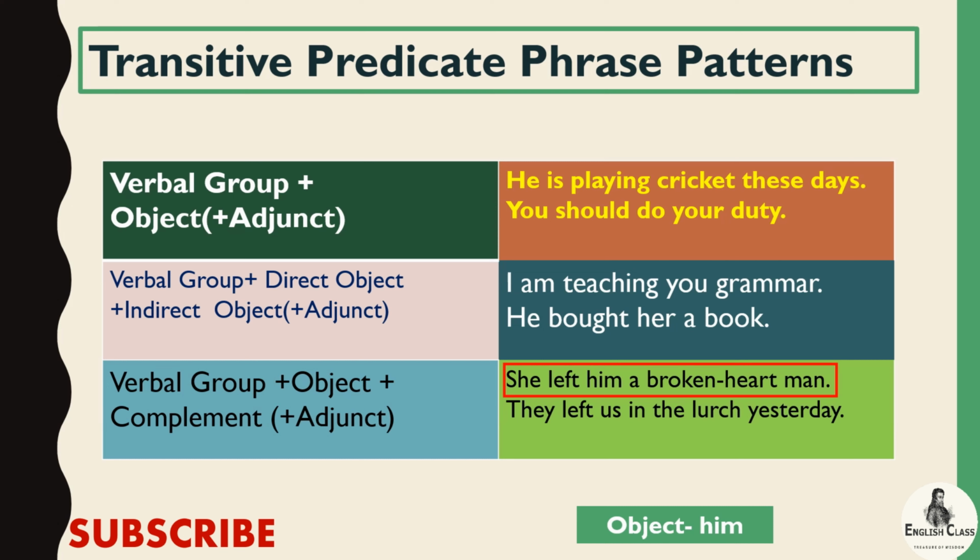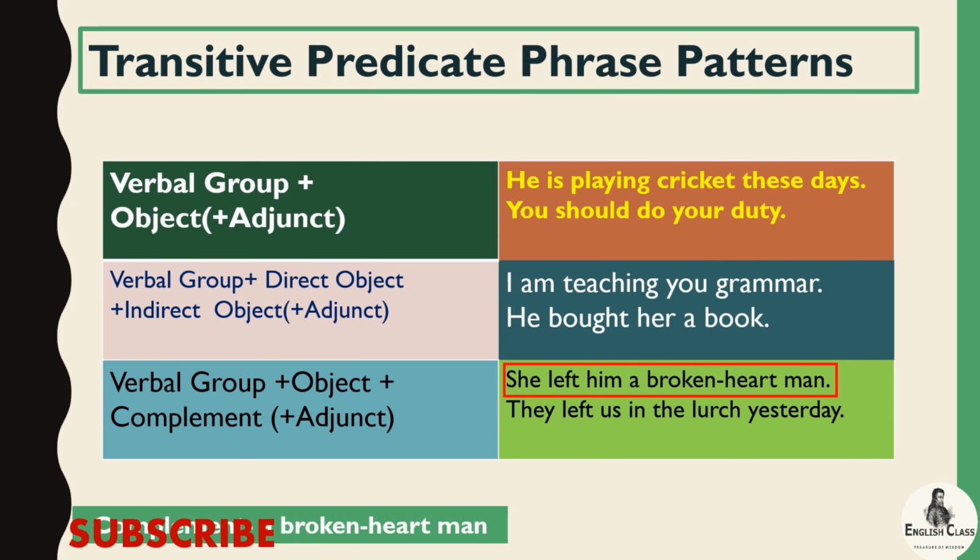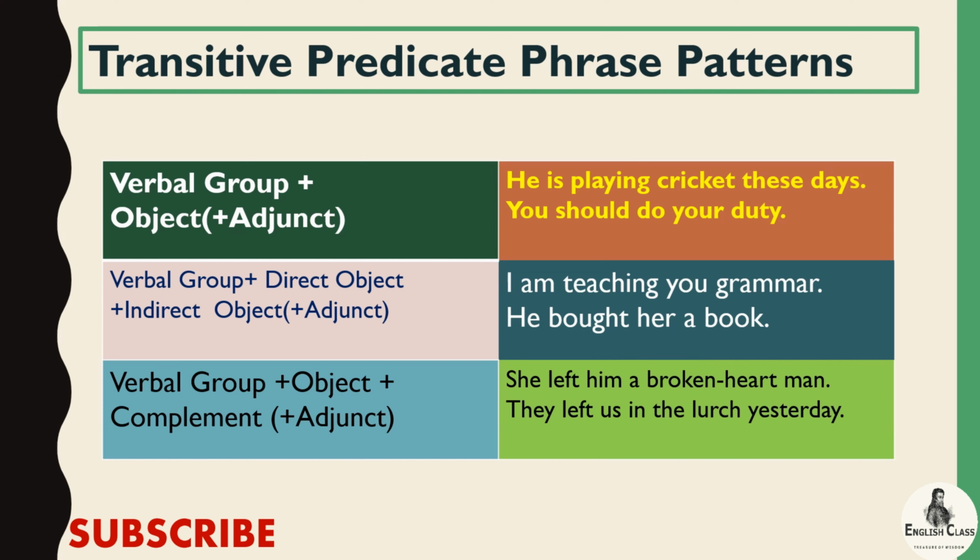Here him, it is object, and left, it is verbal group, and a broken heart man, it is a complement. So we may have complement with object.